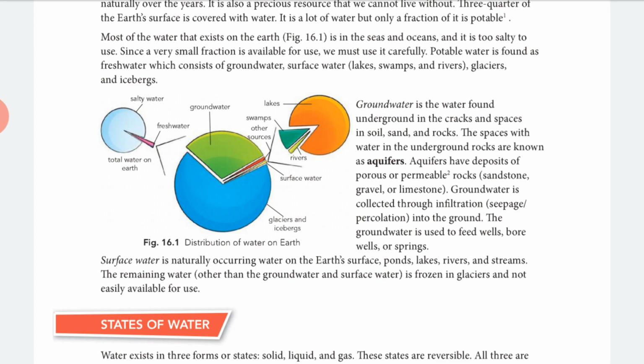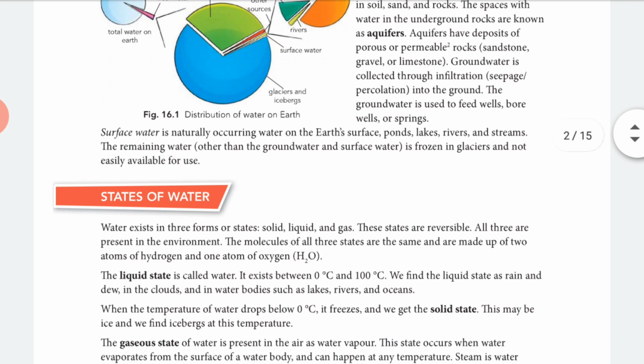Now surface water is found in ponds, lakes, rivers and streams, and in glaciers also. But in glaciers water is frozen, in the form of ice, so it is not useful. The water on the surface of earth is fresh water, but nowadays it is getting polluted, right?